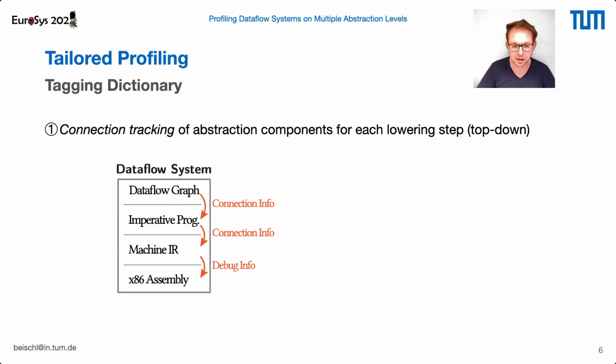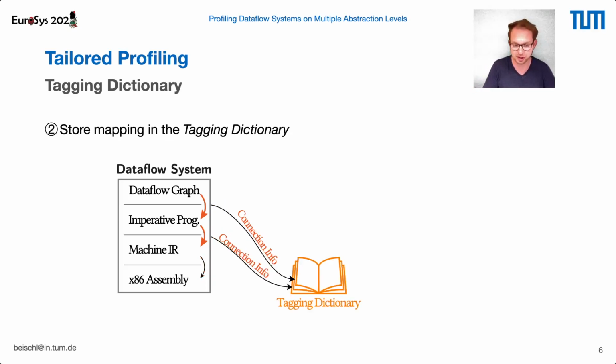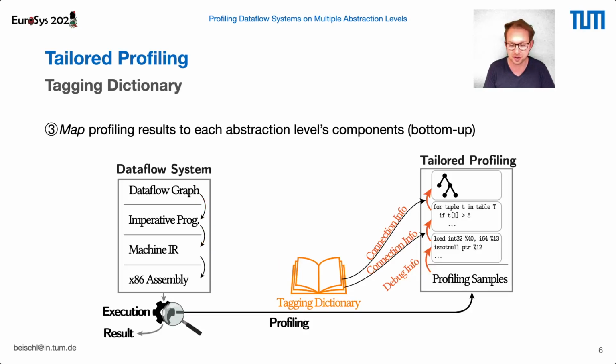So what we do first is, during the lowering process, we already have all the information available we basically need to connect the components of the different levels from the data flow graph down to the generated instructions that our code generation engine actually produces. But usually we just drop this information. Now, with tailored profiling, we preserve this connection information and store it in a central tagging dictionary. Then, for each of our samples, we can just look up the entries in our tagging dictionary to map the generated instructions in a bottom-up fashion to the components of the higher abstraction levels of our data flow system.